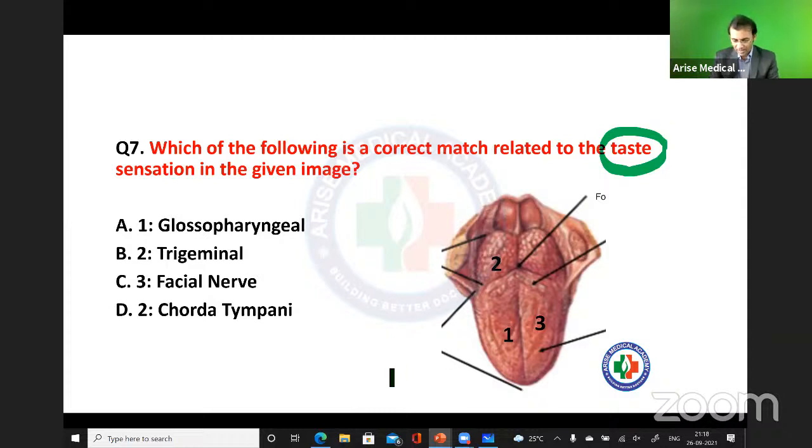Basically, like in this question, you can see here the picture. This is a picture of a tongue, right? So can you answer me this question? I hope this is a very easy question for you people. Yeah, but options which I have given here, these options are confusing. एक बार देखो, सोचो और इसको solve करो. Easy question, but you have to be careful.